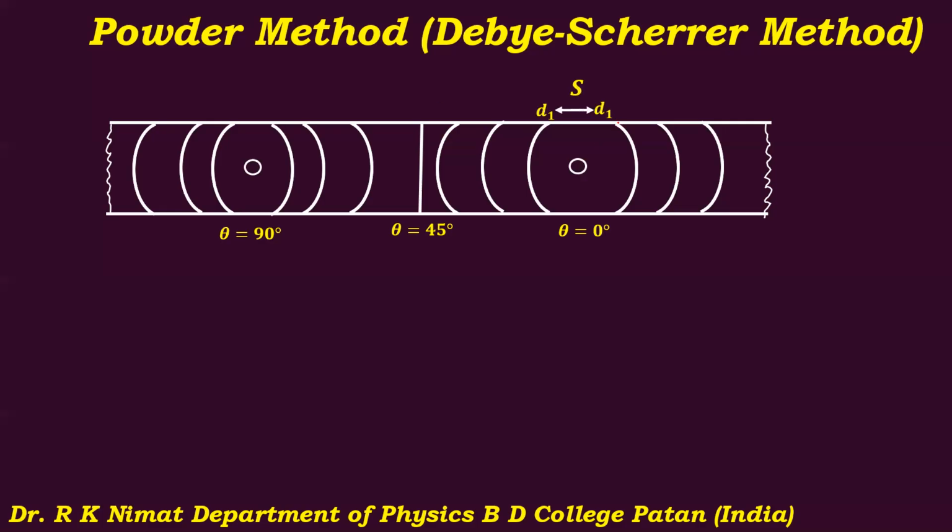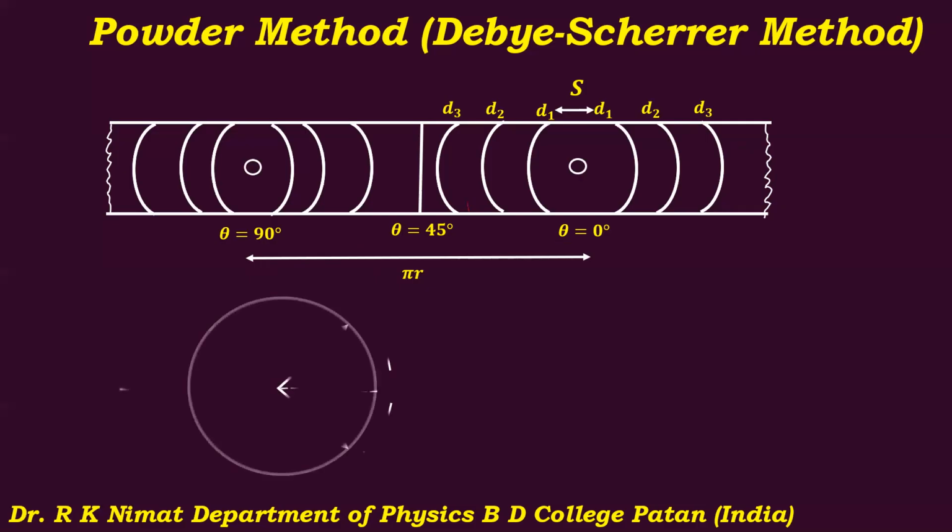this arc corresponds to a particular value of interplanar spacing. I will call it d1, and the distance between these two, suppose it is s. And for other arcs, there will be other values of interplanar spacing like this. So these two arcs will correspond to another value of the interplanar spacing. These will be for another value of interplanar spacing. And so on, if you consider, this distance will be the half circumference of that photographic film strip.